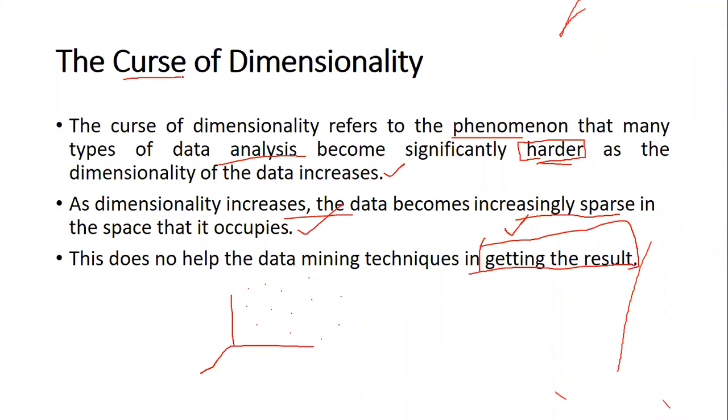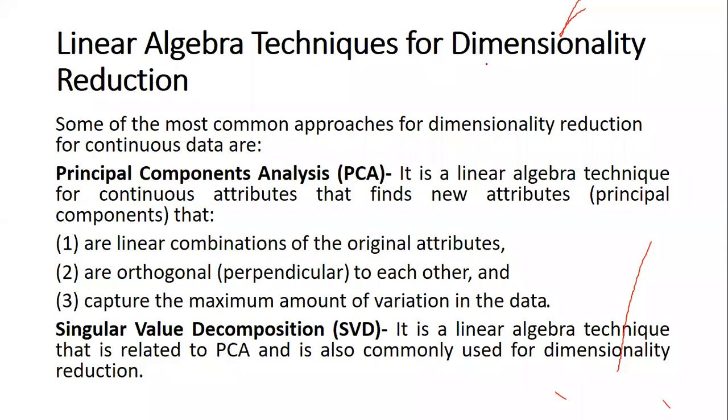Now coming to the linear algebra techniques for dimensionality reduction, we talk about two of them here. The first technique is principal component analysis. This is a linear algebra technique used for continuous attributes and not for discrete attributes. It is trying to find the principal components, or attributes, that are linear combinations of the original attributes.